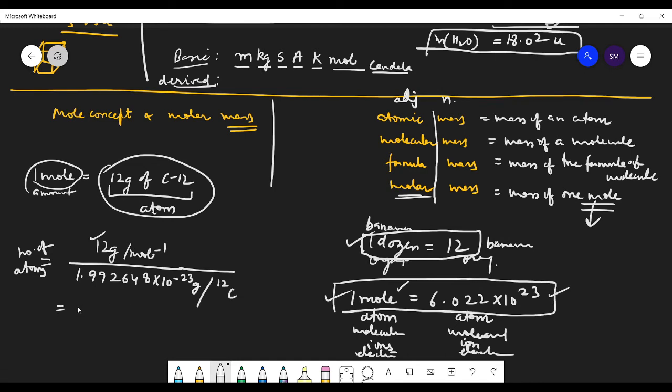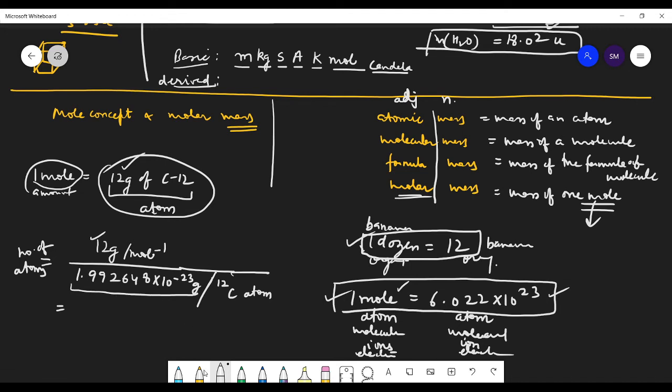And here we get this. So per carbon 12 atom, this is the mass, and this is the mass per mole, 12 grams.